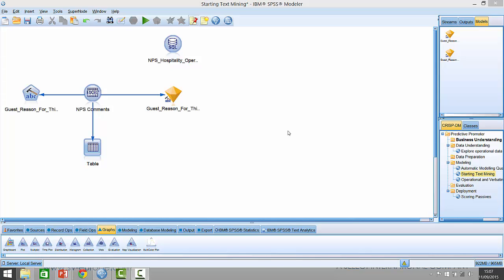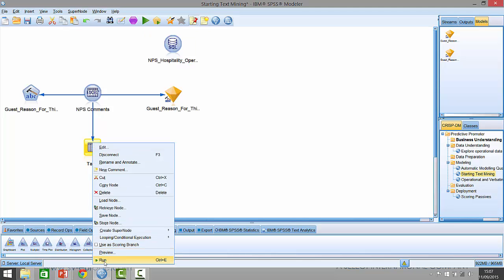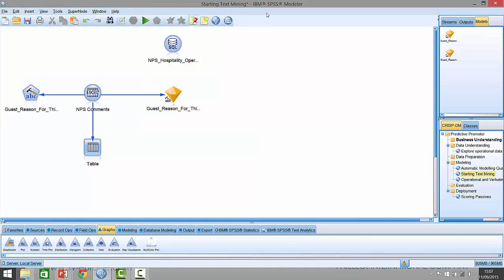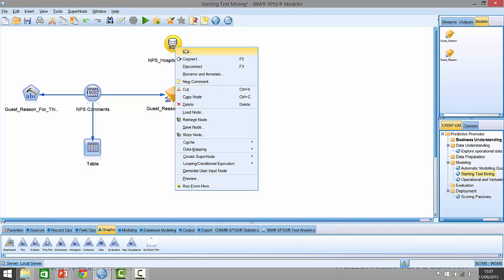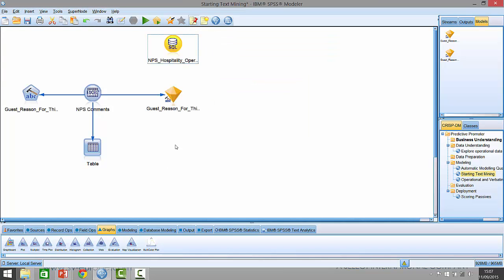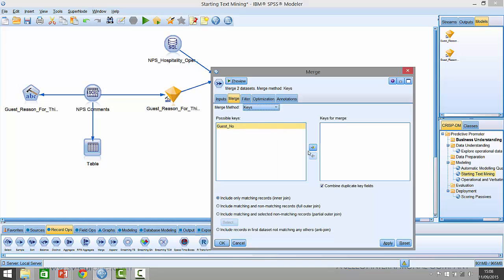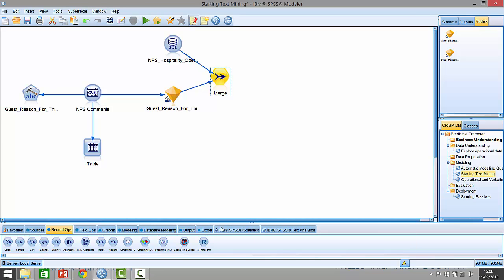And to do so, of course, what we're going to need to do is pull in additional data. So if we look at the original NPS comments data that we have, we don't actually know what score they gave. That's back in the hospitality operational data back here, and I'm actually going to read that data and merge it with these new fields that we've created. To do so, I simply click on the merge node, I connect them up together. I just tell it to merge them by this key, guest number, and if I look at what that produces, it's very simple.